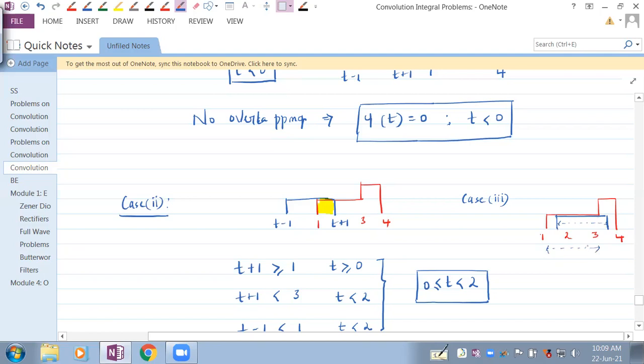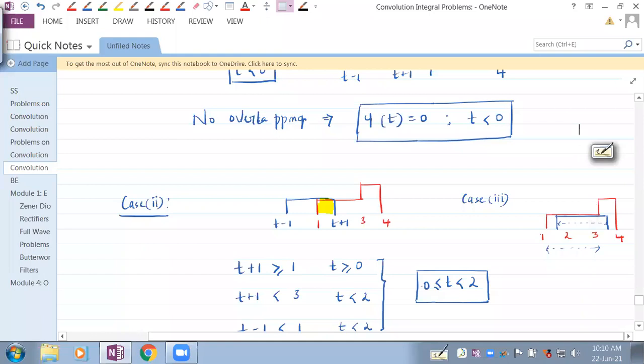Everybody's okay with that? If I bring t minus 1 onto 1, t plus 1 exactly coincides with 3. So what I'm doing is taking it beyond that particular range.